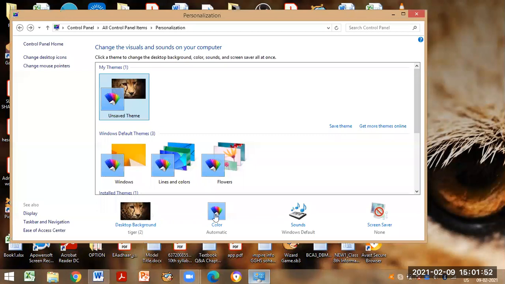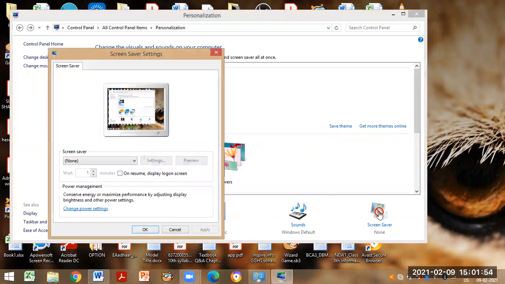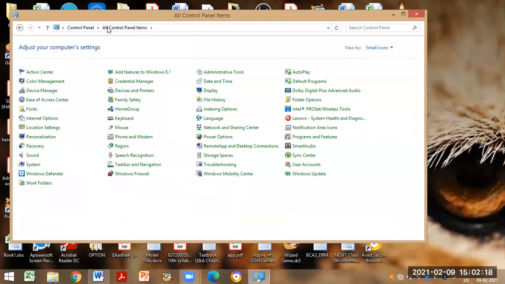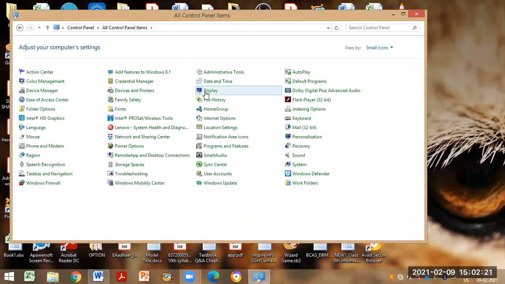Similarly, we can change color and screensaver also. Click on the screensaver. Take any screensaver you want. Click on apply button. So when we stop working in our computer, a screensaver can be set to be displayed. This was the procedure to set the screensaver. Now we will go back to control panel items. We can change any setting from this category.